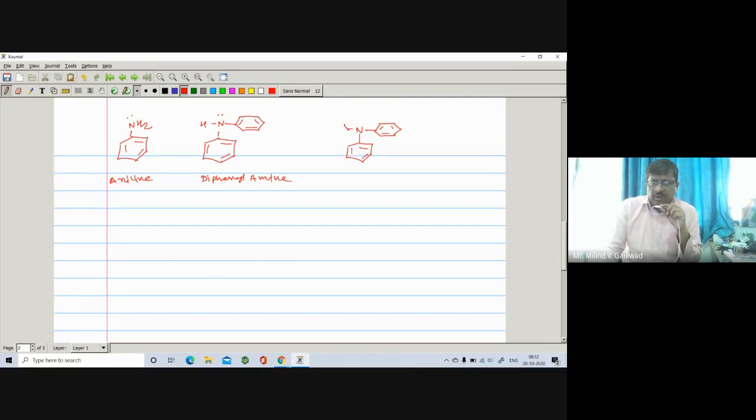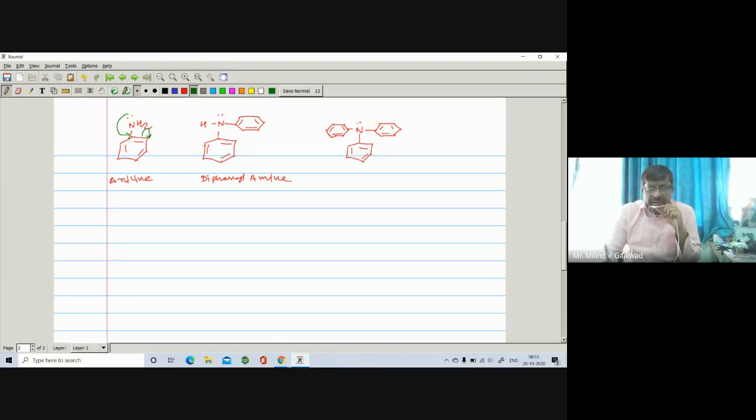If you compare the basicity of these three, we have learned already that due to the presence of benzene, the lone pair is involved in delocalization on the benzene nucleus. So the electron availability is less. And the conjugate acid form also gets destabilized due to the minus I effect of sp2 carbon in the benzene.